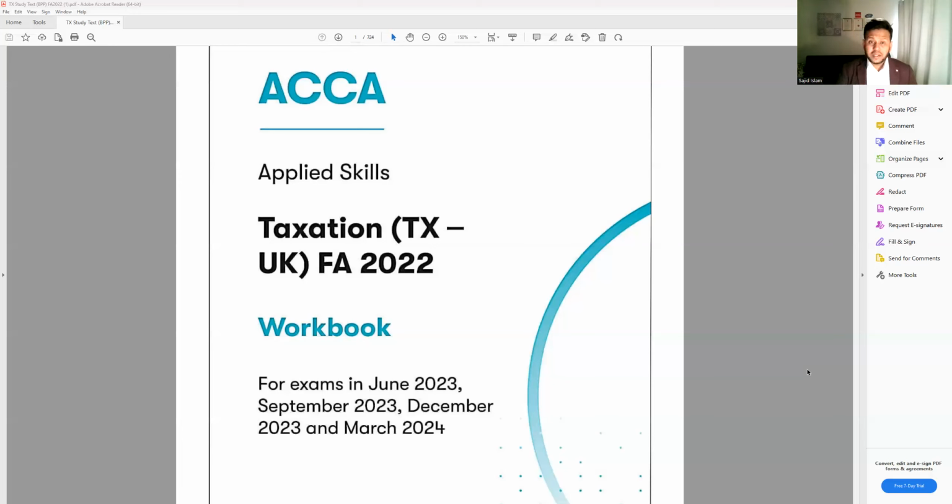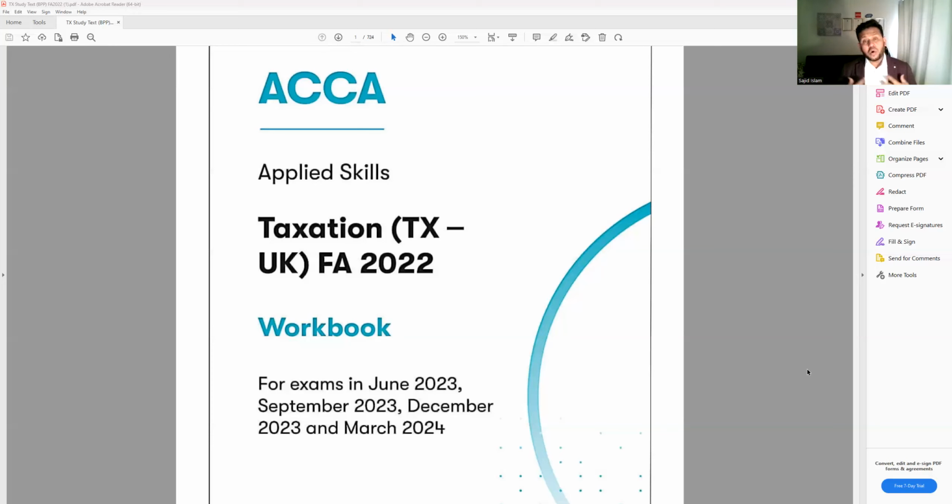Now, if you want to be a chartered accountant, it is necessary you should have tax knowledge. But if you want to choose a side, for example, if you want to be a financial accountant or a management accountant, in the future you might choose not taxation but another optional paper, because you will have a choice. But for this paper, Taxation, it's compulsory, you don't have any choice. If you become a chartered accountant without having the knowledge of the taxation system of that country, it will not make you complete.